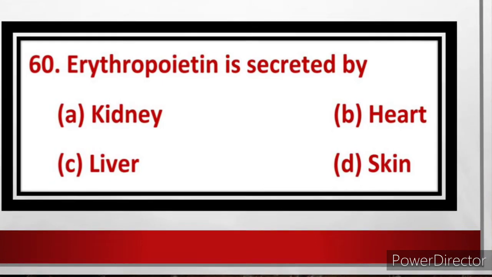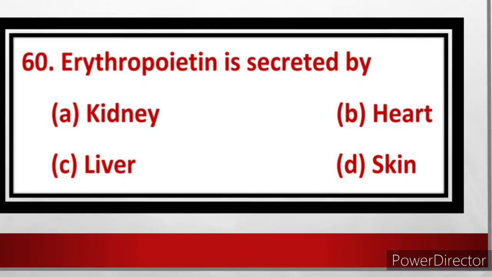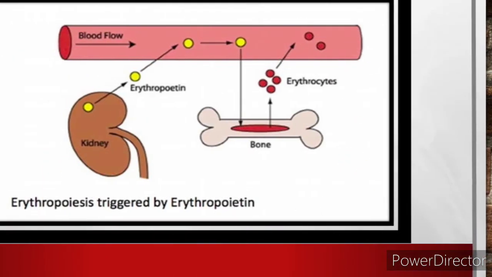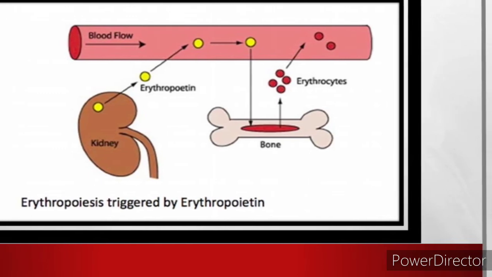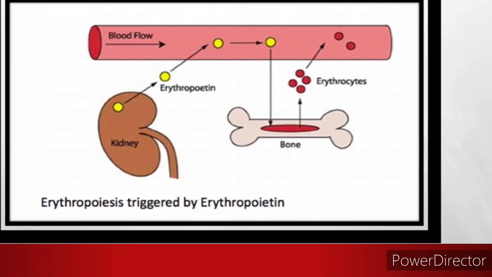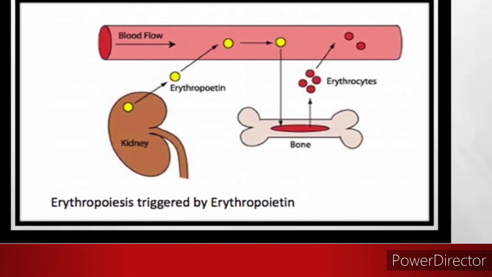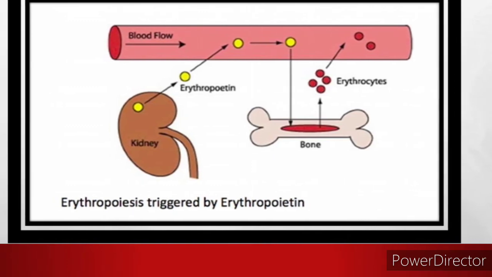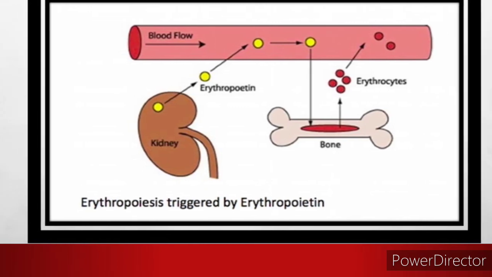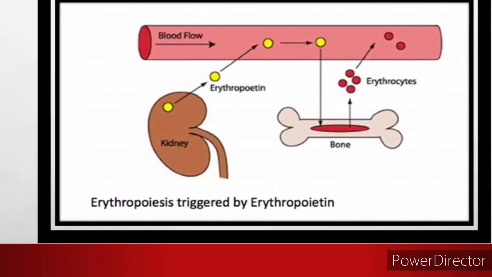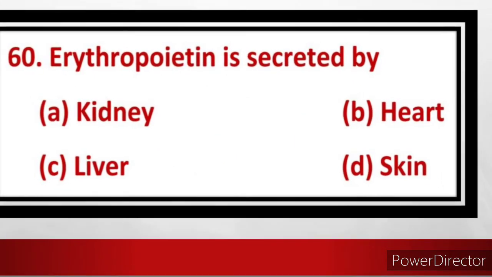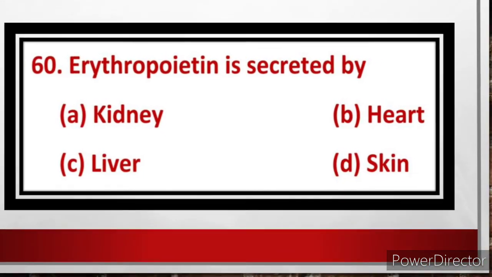Last question. Question number 60 is, erythropoietin is secreted by? The answer is option A, kidney. Kidney produces a hormone called erythropoietin. This erythropoietin promotes erythropoiesis. What does erythropoiesis mean? It is the process of formation of red blood cells. So kidney plays a major role in the formation of red blood cells, and it produces a hormone called erythropoietin. With that it promotes erythropoiesis, that is the formation of red blood cells. So the answer is option A, kidney. Erythropoietin is secreted by kidney.